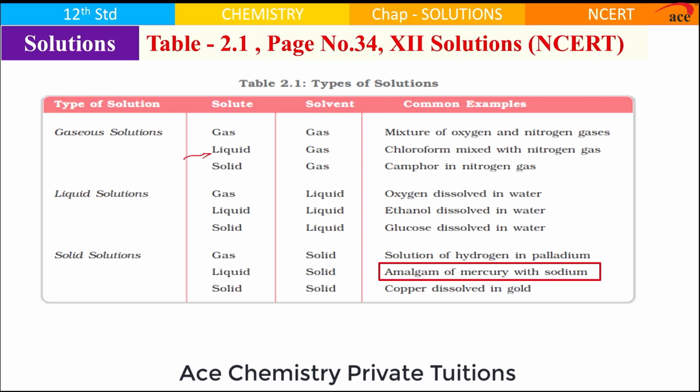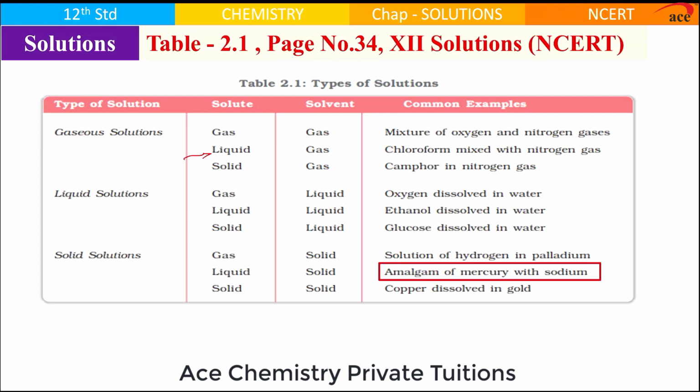Another example which some can get confused is the amalgam of mercury with sodium. Now, when you make an amalgam in a chemistry lab, it is made with the right perspective to reduce the reactivity of sodium. If you add mercury in larger amount, more than sodium, then the entire reactivity of sodium will get affected. But if you add mercury in a smaller amount, then sodium's reactivity will get reduced.